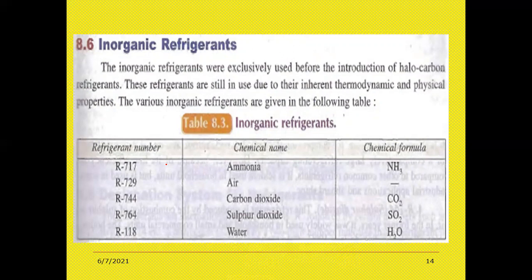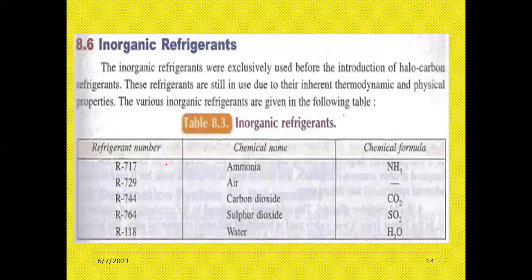So initially, when we classified refrigerants, we had two types, primary and secondary. Again in primary we have four categories: halocarbons or organic, inorganic, and two other types of refrigerants. Before organic refrigerants were used, we first used inorganic refrigerants, and we still use inorganic refrigerants today because of their good thermodynamic and physical properties.